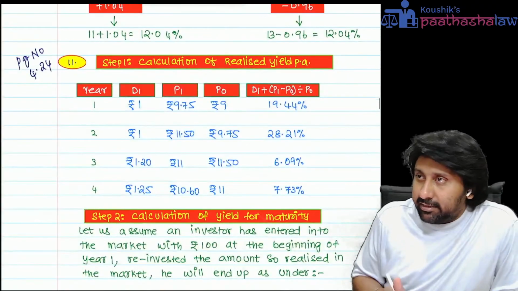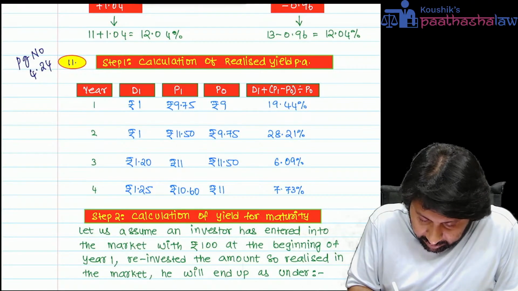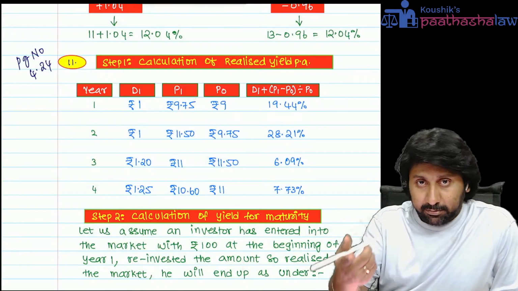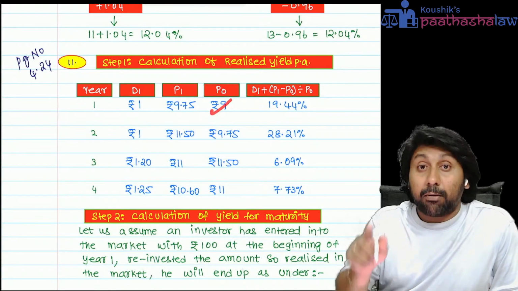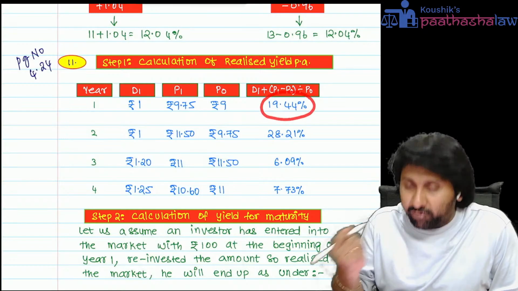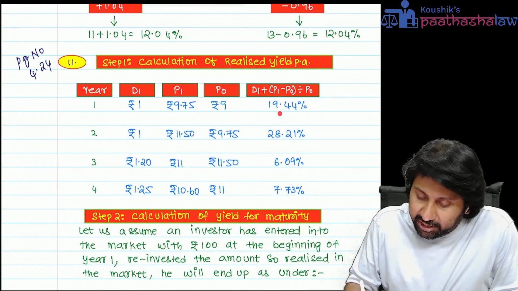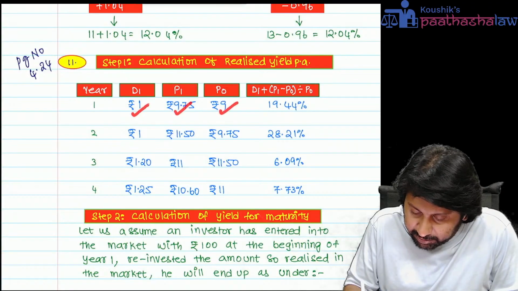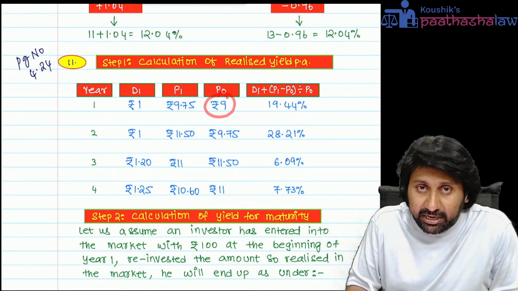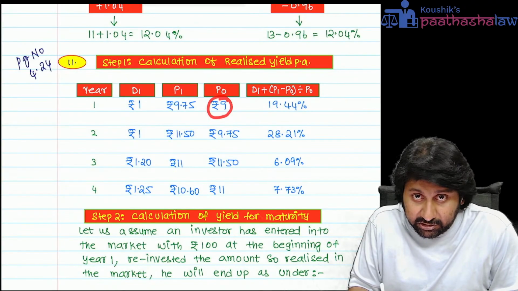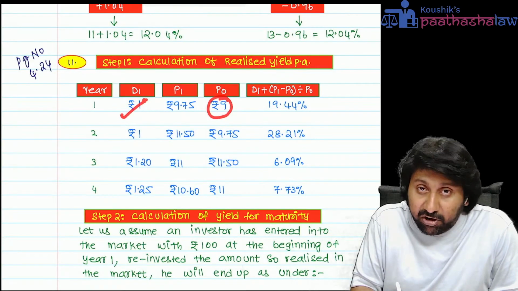They will give data this way: D1 dividend received, P1 price at the end of year, P0 purchase price. Then return 19.44%. How did you get this 19.44? You can take a calculator and see. D1 plus P1 minus P naught whole divided by P naught means I purchased the share at 9 rupee, received dividend of 1 rupee.